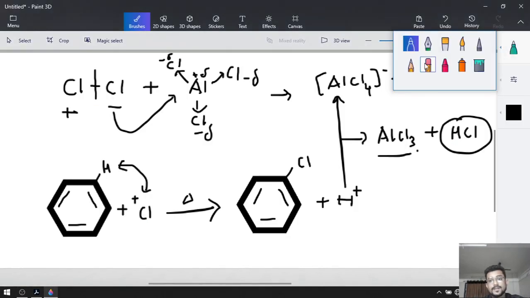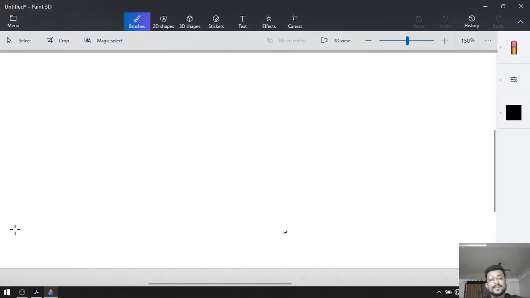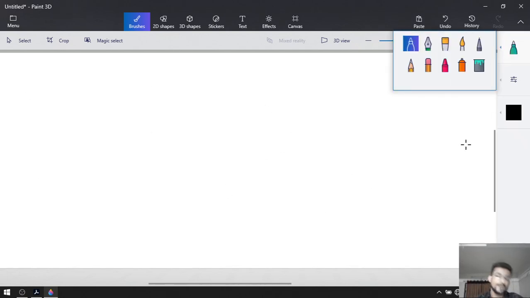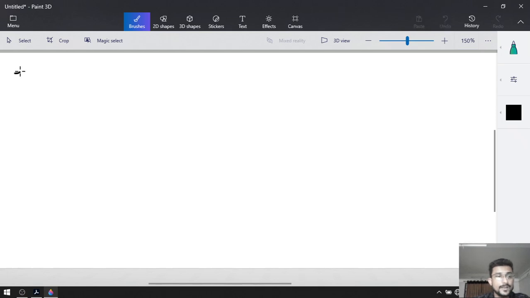Sulfonation can be done by two different methods. The first method is if we use oleum. Oleum means fuming sulfuric acid. We came to know that word in 10th grade in the preparation of sulfuric acid by the contact process.